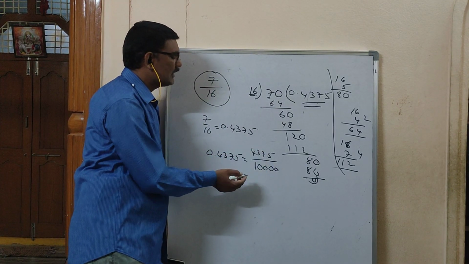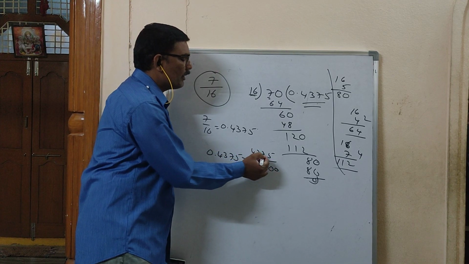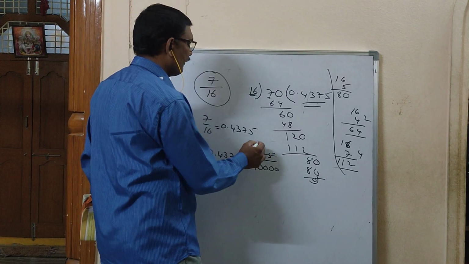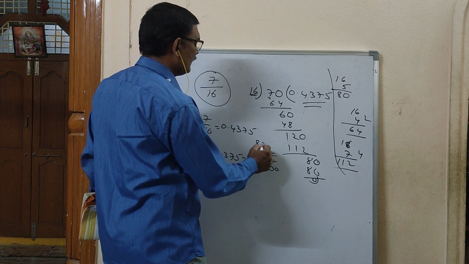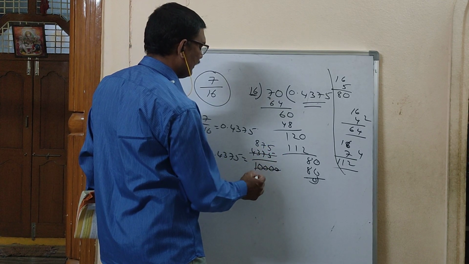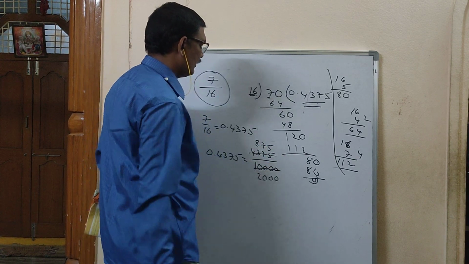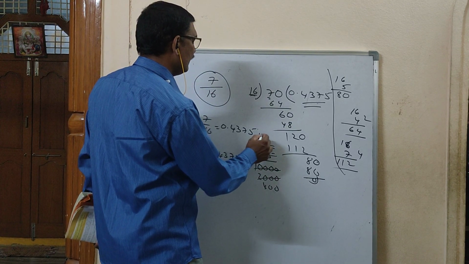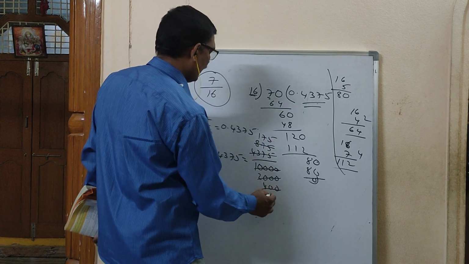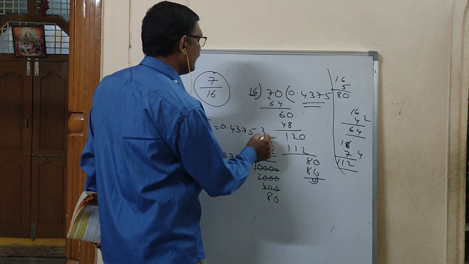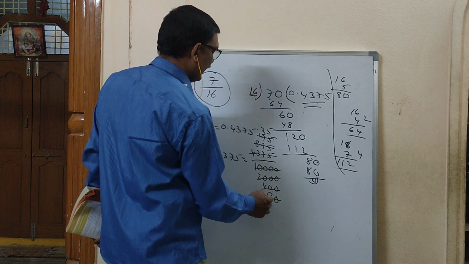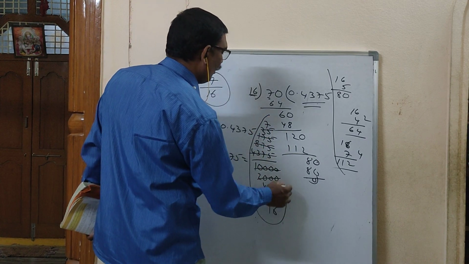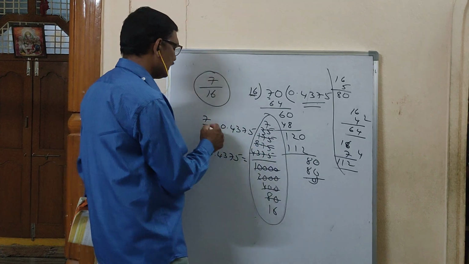Now divisibility rules. As you know, this numerator is ending with 5, this denominator is ending with 0. Both will go in the 5 table. 5 8s are 40, 5 7s are 35, 5 5s are 25. Next again the 5 table. Again 5 80s are, 5 3s are 15. Again 5 16s are, 5 7s are. At last what you got is 7 by 16.